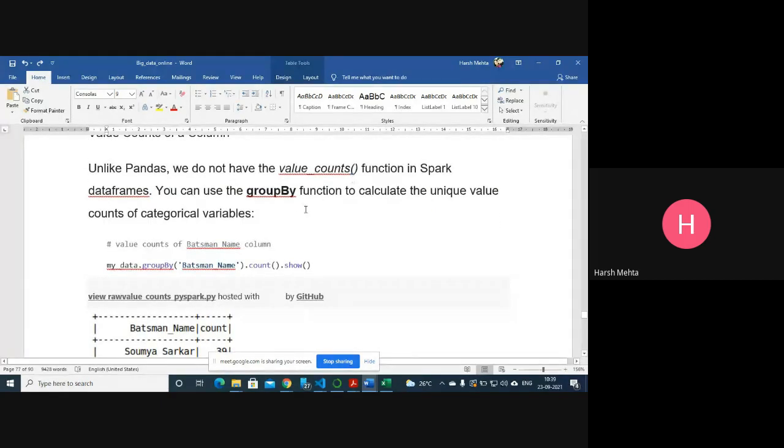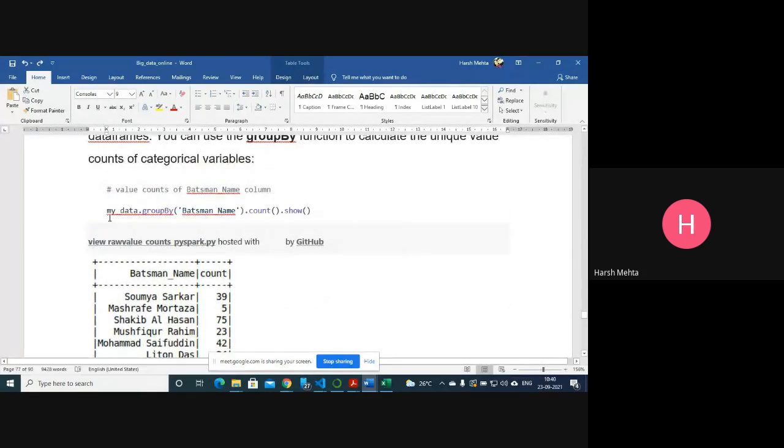So what we are doing once again is applying machine learning to our data set, but before that, we are understanding the data. We are applying different measures to the data. Here, using the group by function, we can count the unique values. So we can apply this group by function to count unique values.